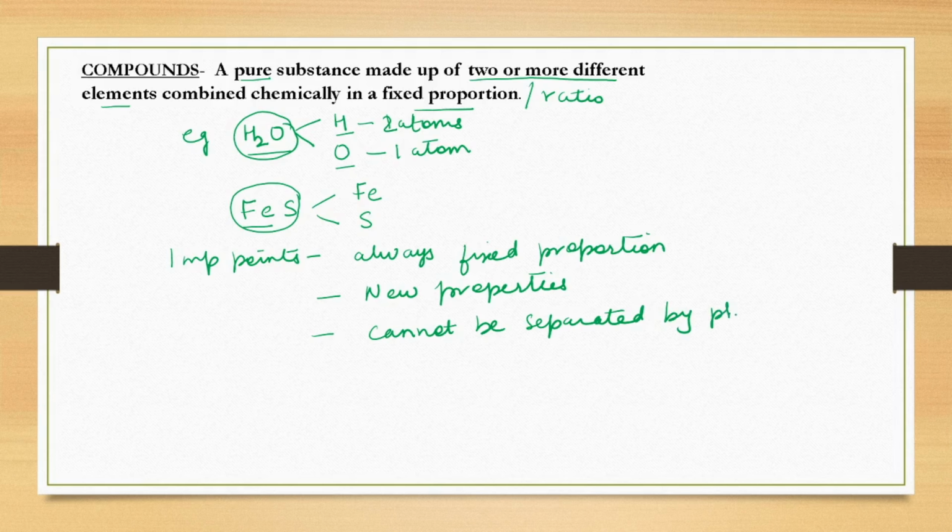And here, because we are talking about compounds, we also need to remember that in compounds the elements will always show different properties. Hydrogen as an element and oxygen as an element will have different properties as compared to the water molecule. The water molecule will have completely different properties as compared to its individual elements hydrogen and oxygen.